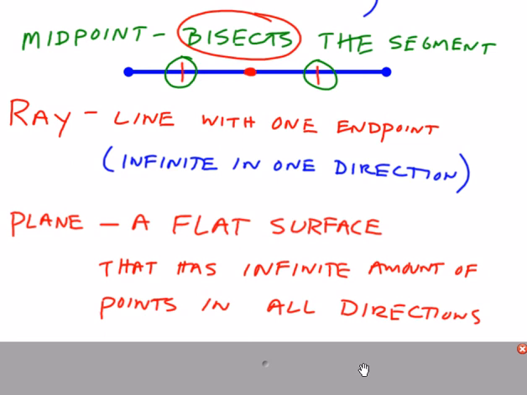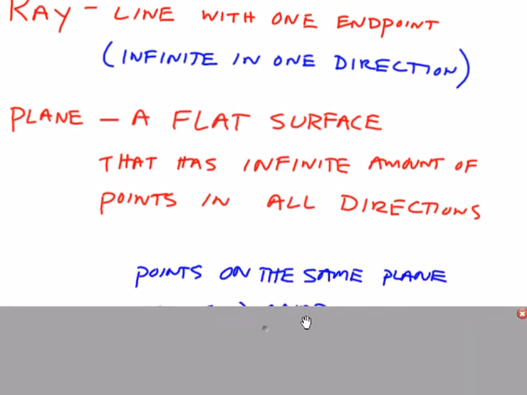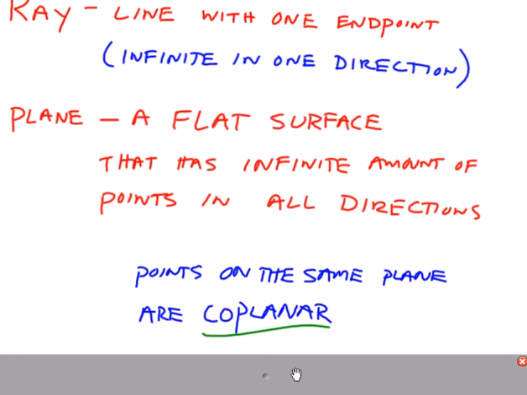A plane is a flat surface that has an infinite amount of points in all directions, up, down, left, and right. Flat being the key word, but now we're going forever in all directions. If you have 2 points that are on the same plane, we call those coplanar.